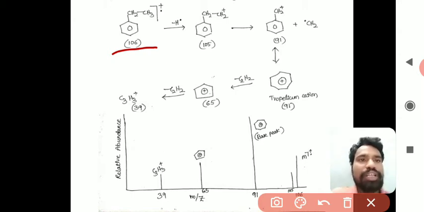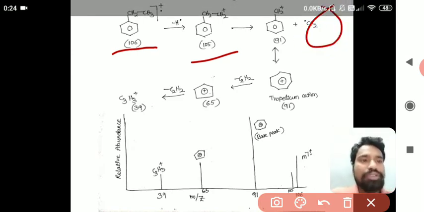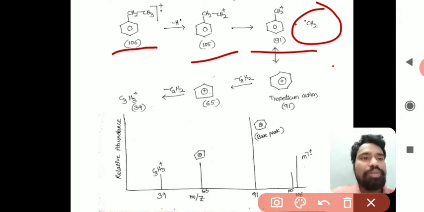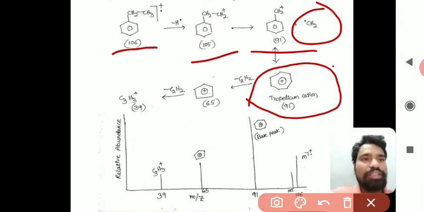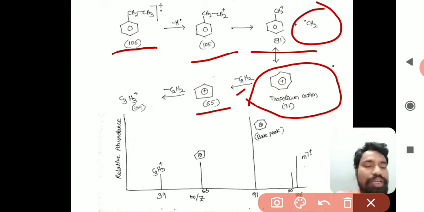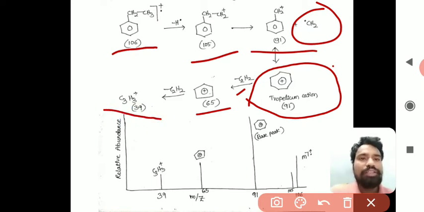By losing a hydrogen radical it forms 105, and by losing CH2 dot it forms the benzyl carbocation, nothing but the tropylium carbocation. By losing C2H2 it forms the C5H5+ cyclopentadienyl cation with m/z value 65, and then C3H3+ by losing C2H2, with m/z value 39. These are the ions formed in the fragmentation process.